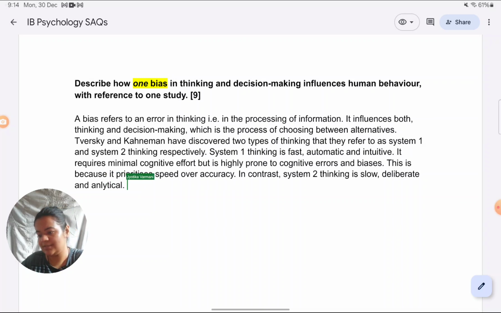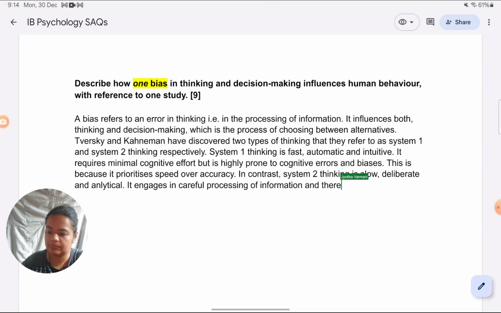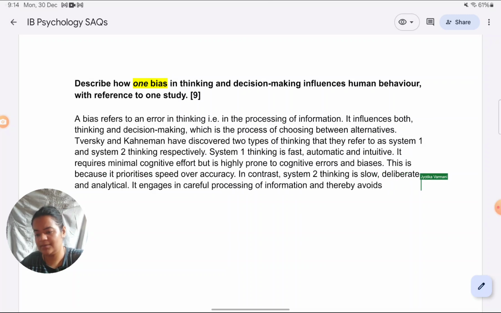It engages in careful processing of information and thereby avoids errors or biases in thinking.